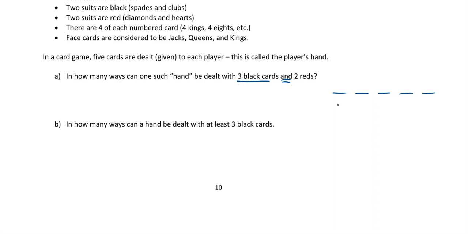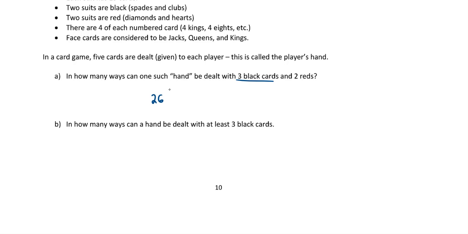I don't care if the black cards I have are here, here, and here, or if the black cards are here, here, and here, right? That doesn't matter. Either way, I have 3 black cards, okay? So step number 1, I'm using a combination because I don't care about the order, right? So, all right, let's figure out. If we're looking at 3 black cards, well, first off, I got to figure out how many black cards there are actually in the deck, right? So how many black cards are in the deck? Well, there's 52 cards in the deck, and half of them are black. So there's going to be 26, right? So there's 26 black cards.